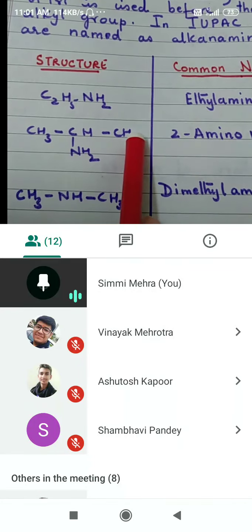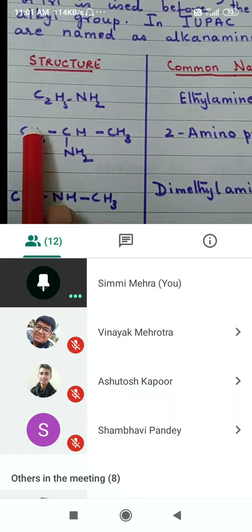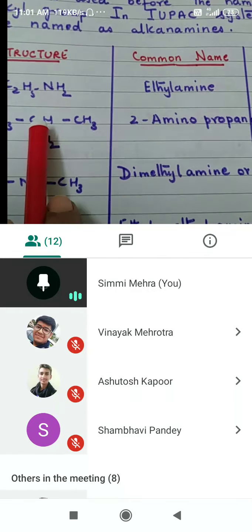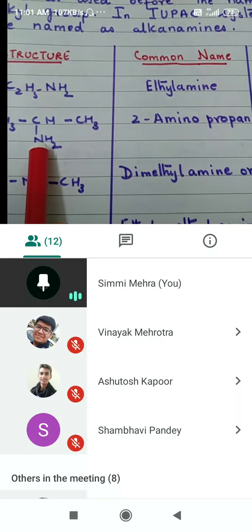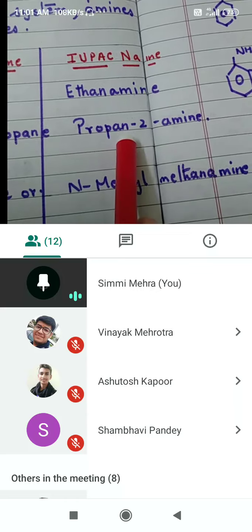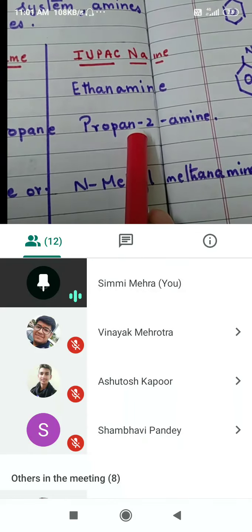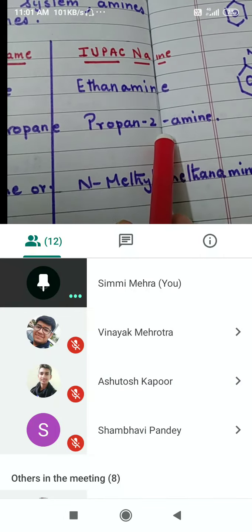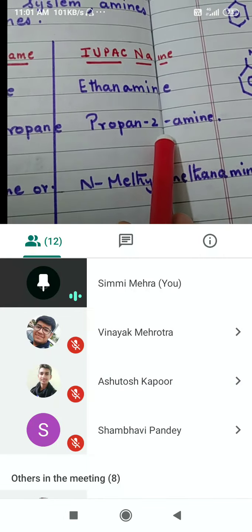Now next we have this. The longest chain is of three carbon atoms, so the root word becomes propane. And on the second carbon atom we have an amino group, right? So it will be propanamine. Propane is the root word, drop E, and then 2-amine, because it is attached to the secondary carbon atom.